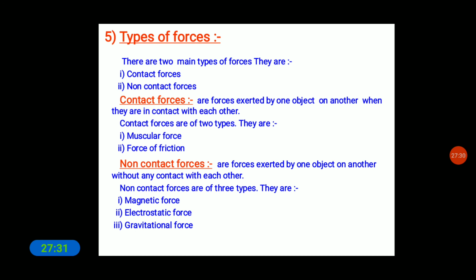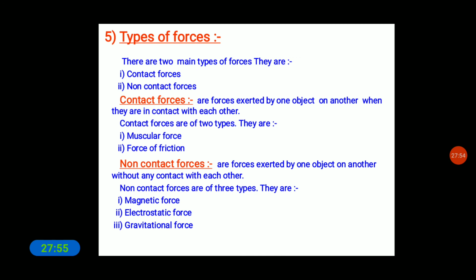That is frictional force. We cannot see this force, but it is there in nature, and we can feel that if the object moves a certain distance, it will make the object stop. So it is the force of friction between the surfaces.